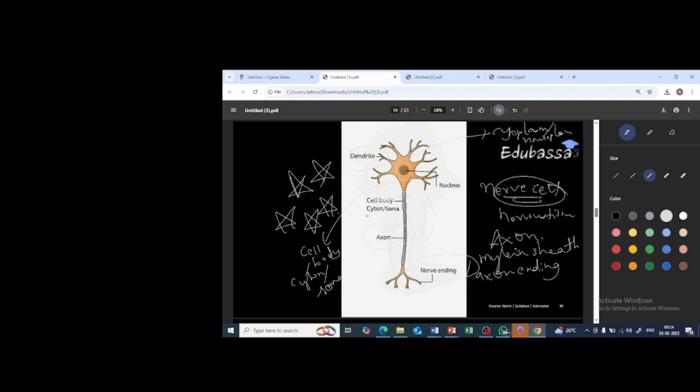So this is the structure of the neuron. The parts are the dendrite, the nucleus, and the cytoplasm or neuroplasm. The elongated branch is called the axon. This entire part is called the cell body or cyton or soma. At the end of the axon, there is the nerve ending, or simply we call it the axon ending. Clear?